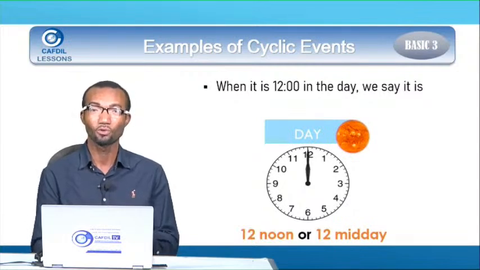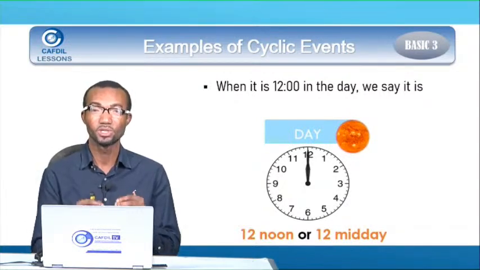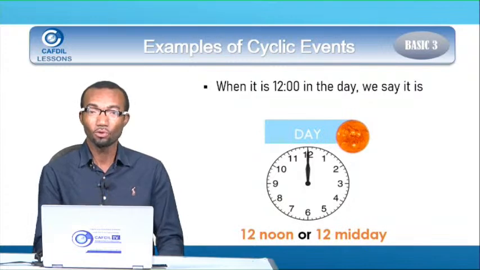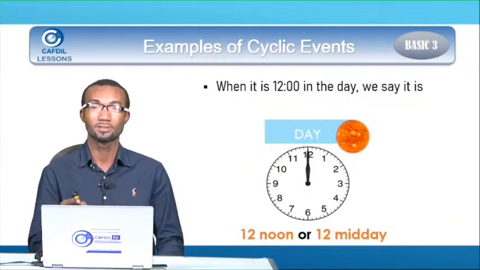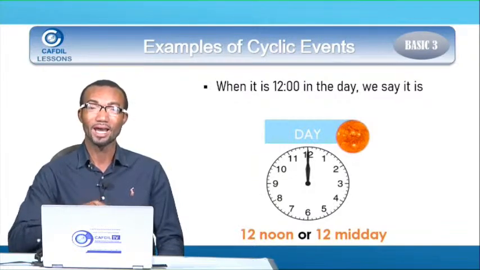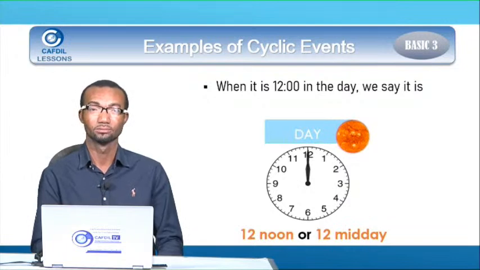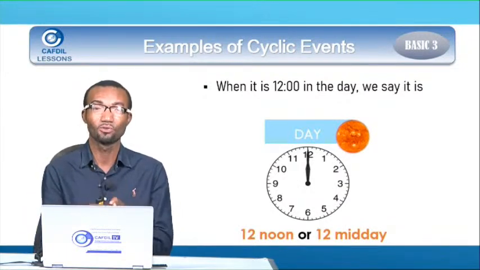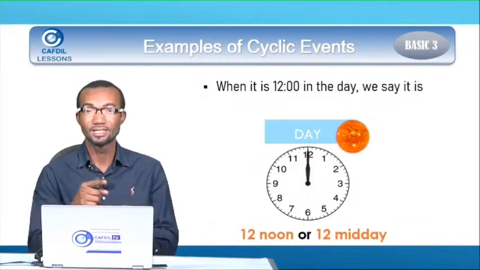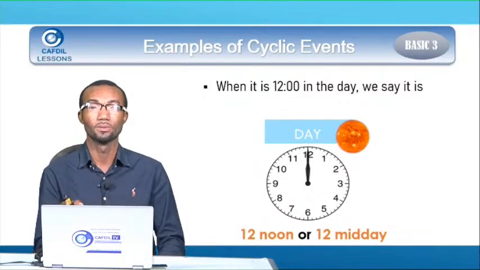That is why after 12 o'clock, the greeting changes to good afternoon. Good afternoon means that the time is after noon. So when it is exactly 12 o'clock noon, then the greeting becomes good afternoon.